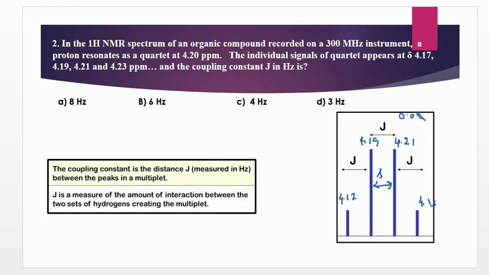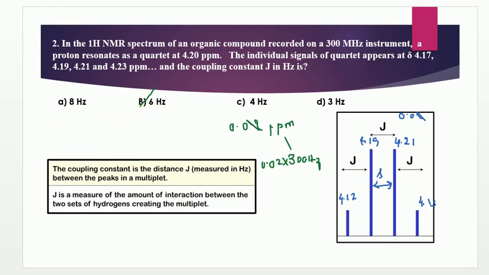Here we got the distance between these two values as 0.02 parts per million. As we know, 1 parts per million is equal to 300 hertz on a 300 megahertz instrument. So if you multiply 0.02 by 300 hertz, the value you will get is 6 hertz. So option B will be the right answer.